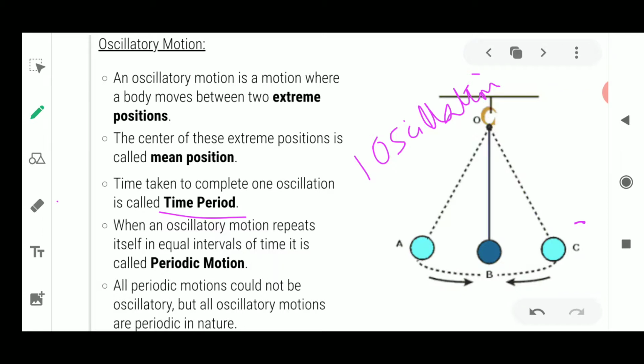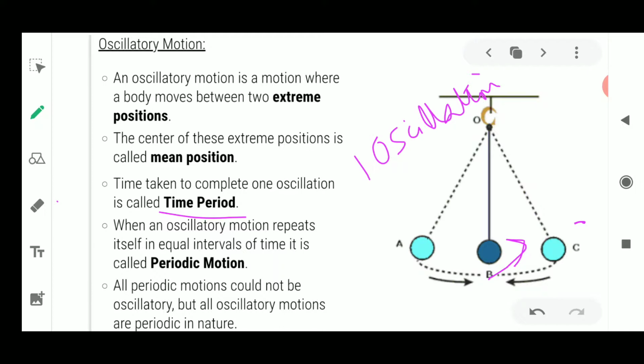One oscillation means it starts from the mean position, covers one extreme position, comes back to the mean position, goes to the other extreme position, and comes back to the original position. This is an example of periodic motion. But periodic motion need not be oscillatory. All periodic motions are not oscillatory motion.